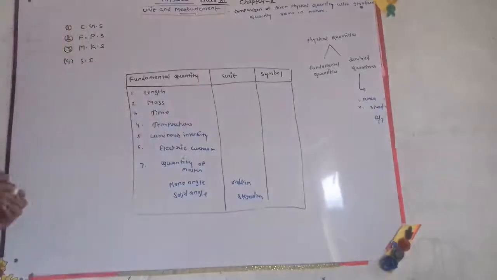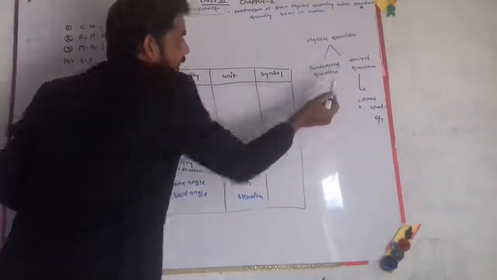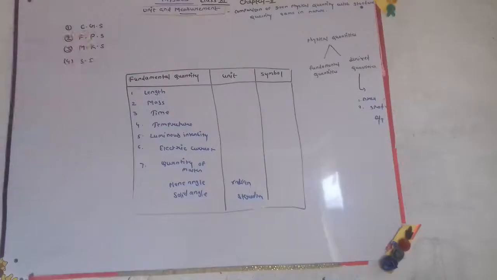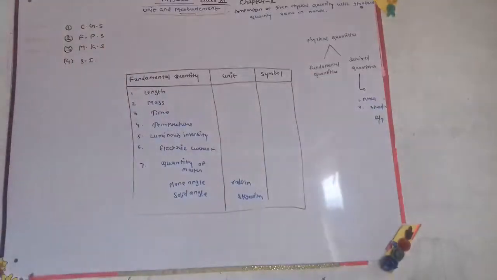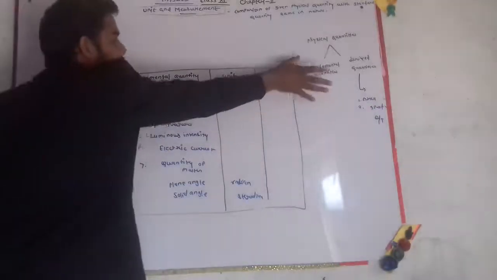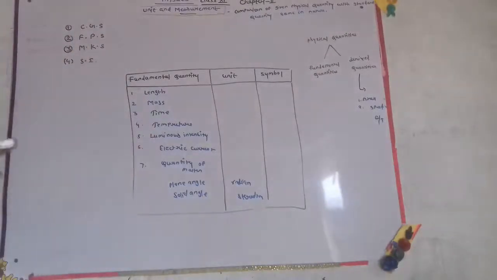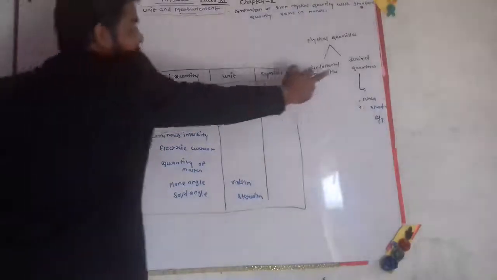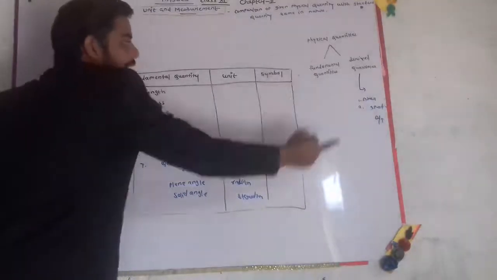So we know that physical quantities are classified into two categories. First is fundamental quantities and second is derived quantities. Fundamental quantities are quantities which are completely independent. In the SI system, there are 7 fundamental quantities, which are length, mass, time, temperature, luminous intensity, electric current, and quantity of matter. And derived quantities are quantities which are dependent on fundamental quantities.